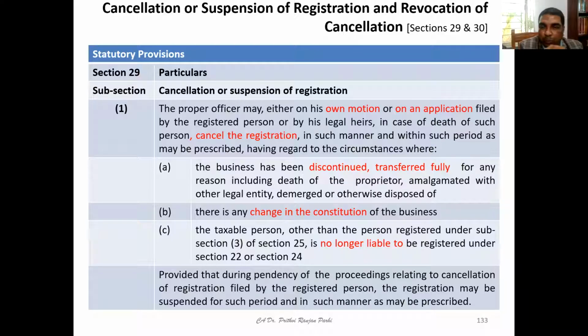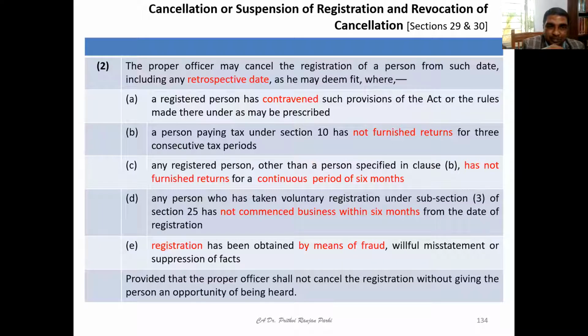Or when the person is no longer liable to be registered, in those circumstances also registration can be cancelled. A proper officer may cancel the registration of the person from such date, including any retrospective date. So retrospectively, that means with effect from a back date, registration can also be cancelled.